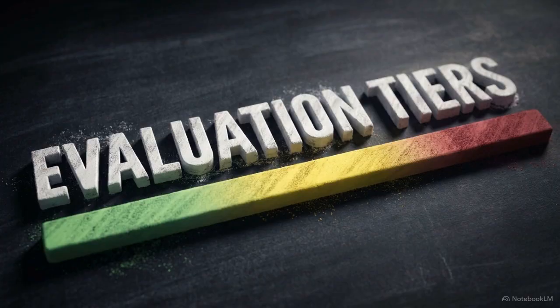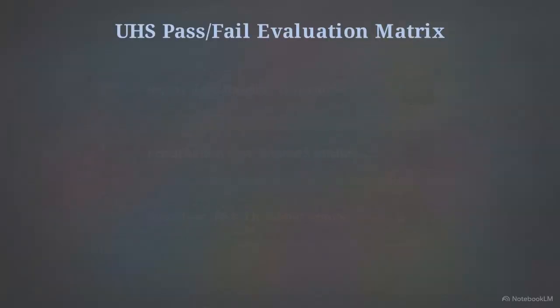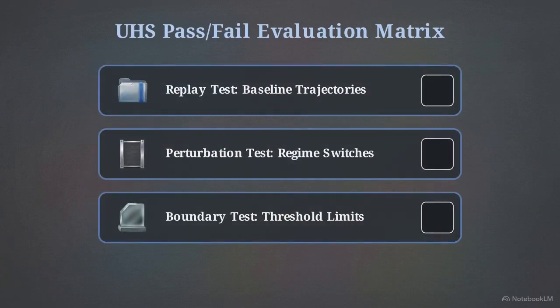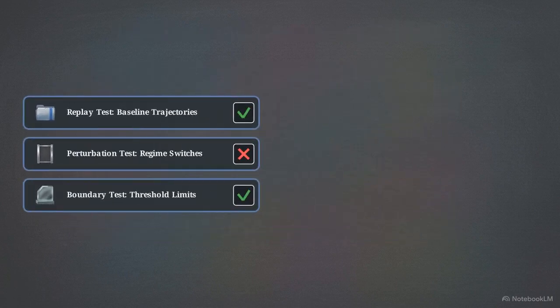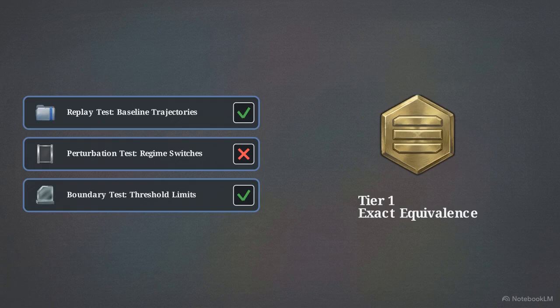Instead, the framework introduces the concept of graded claim strength. This test matrix evaluates mappings across 3 critical dimensions: baseline replays, perturbation sweeps, and boundary constraints. Consider a scenario where a target mapping processes successfully through the replay test and the boundary test. However, under a small perturbation, the mapping misplaces a threshold-driven regime switch. It fails the middle test.